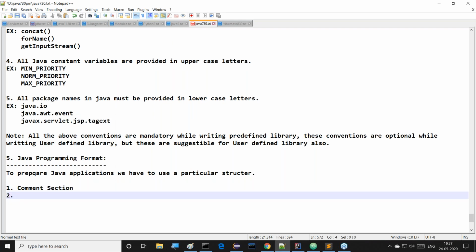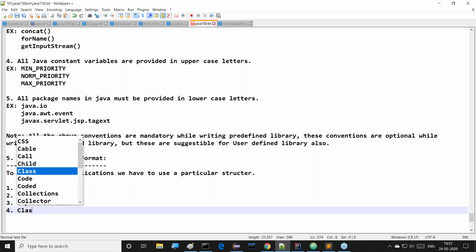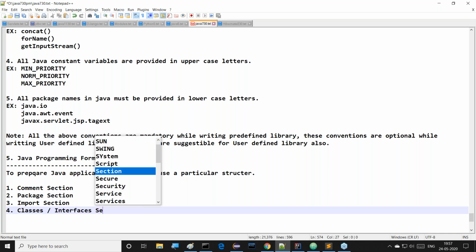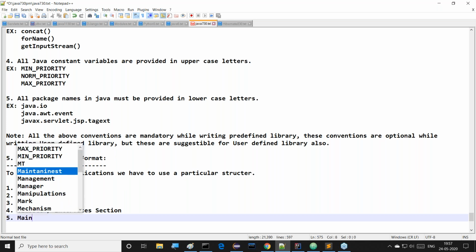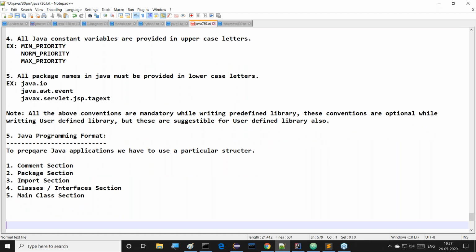Second is the package section. Third is the import section. Fourth is the classes or interfaces section. Fifth is the main class section.